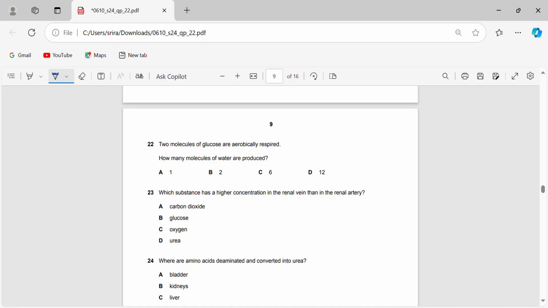Okay, so 2 molecules of glucose are aerobically respired. So aerobic respiration is a breakdown of glucose using oxygen to release energy. So the formula goes like this. I don't know if I'll be able to write it all out.